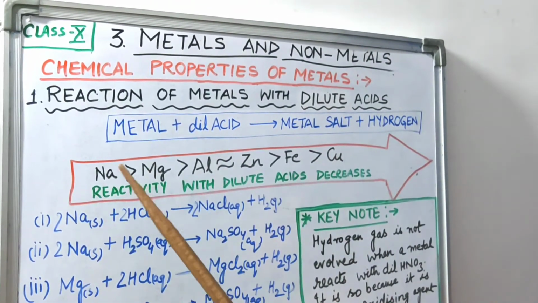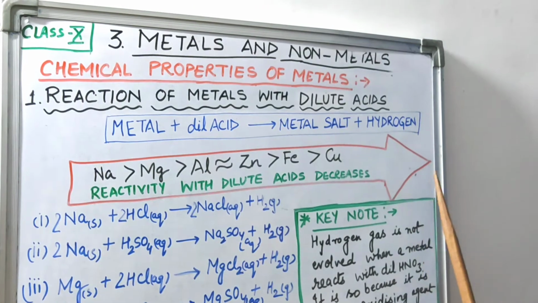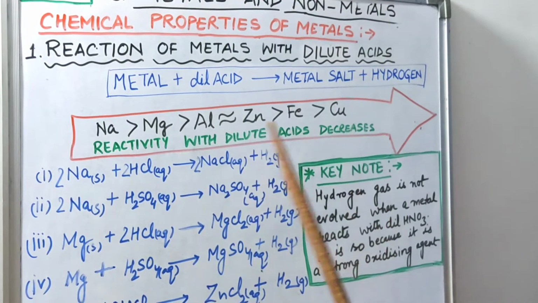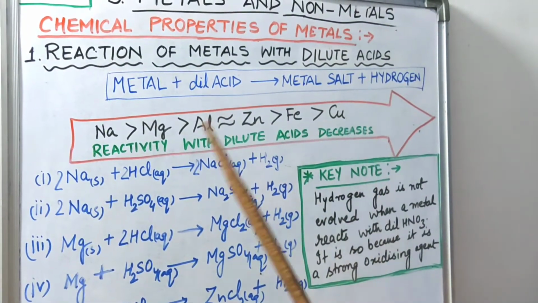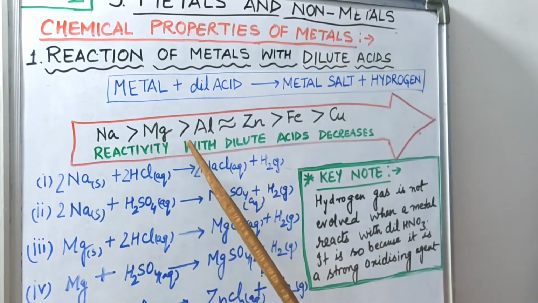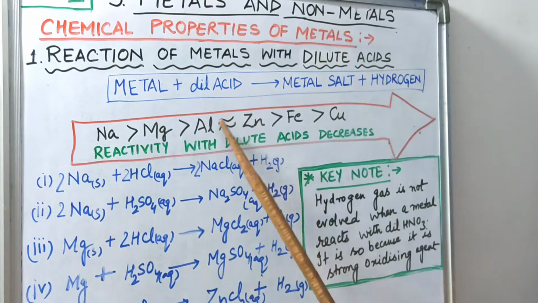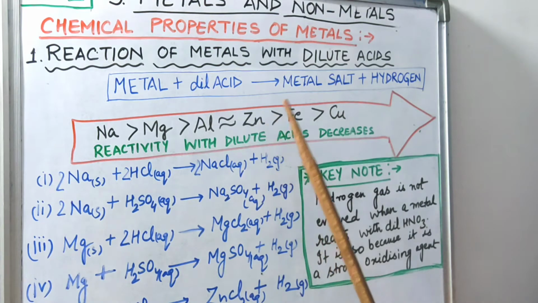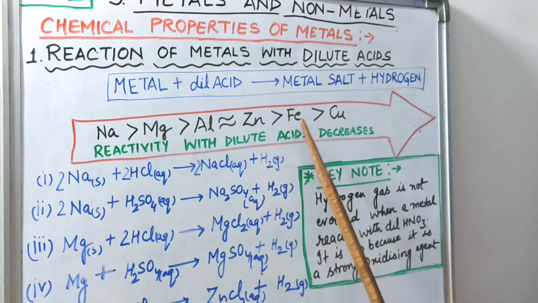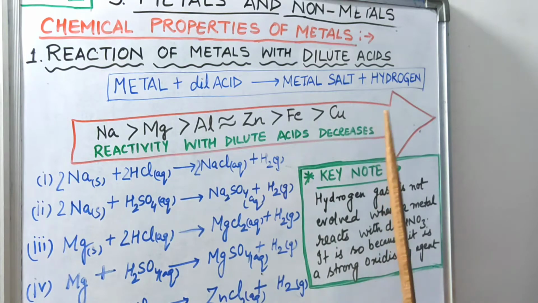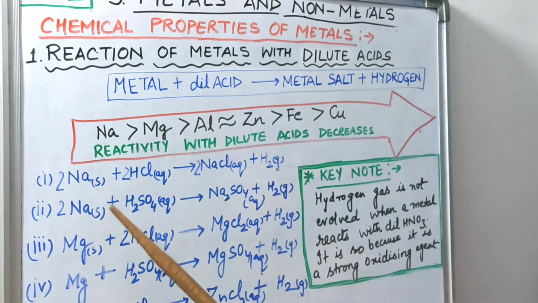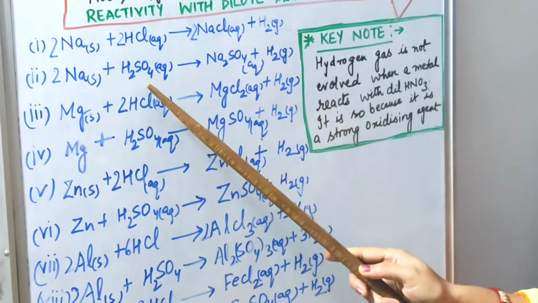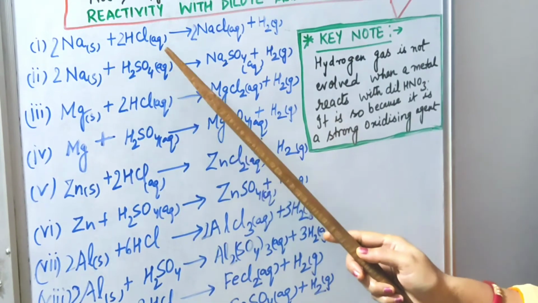Now here I have shown you the series with this arrow, how the reactivity of metals decreases from sodium to copper. Sodium is highly reactive, then magnesium followed by aluminium. Aluminium and zinc are nearly equivalent in terms of reaction with dilute acids, then iron, and lastly copper. So copper is least reactive. Now one by one we will discuss the reaction of metals with HCl and H2SO4 acids.